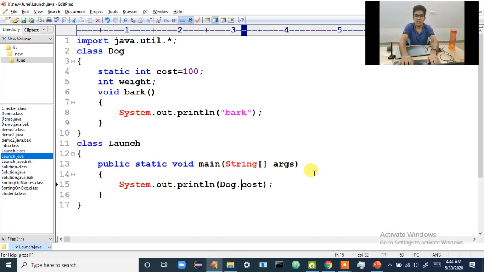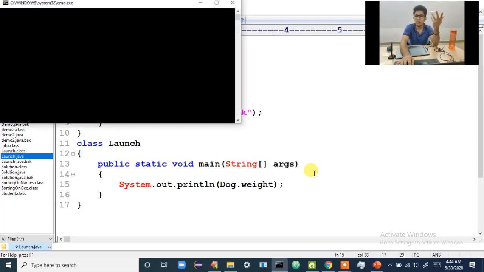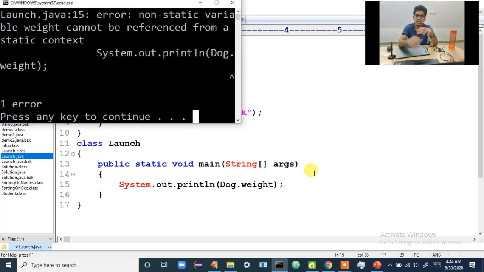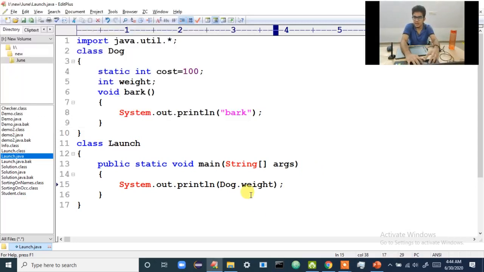Here I can't tell dog.weight, W-E-I-G-H-T. Why? Weight is not a static variable, so it will give a compile time error. Weight is an instance variable. For an instance variable, first you create the object, then you call it. So weight is an instance variable, as you can see. That is the reason.